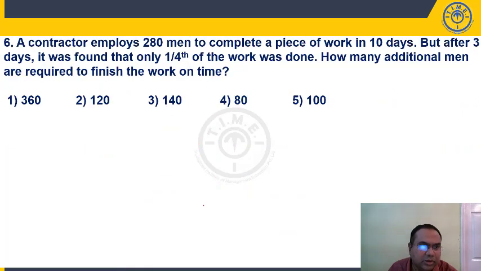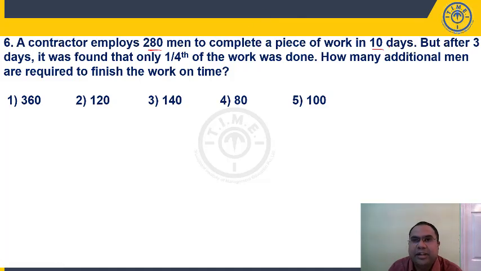Right, students? Question number 6. This is an important question. This is a previous bank exam model question, students. Right? This was also asked in your staff selection commission. Also, this same question. Contractor employs 280 men to complete a piece of work in 10 days.